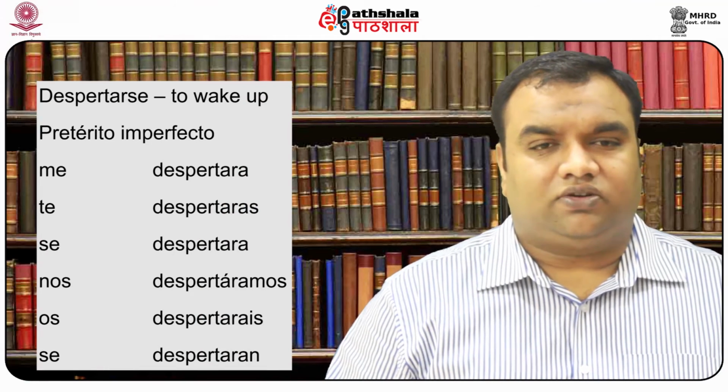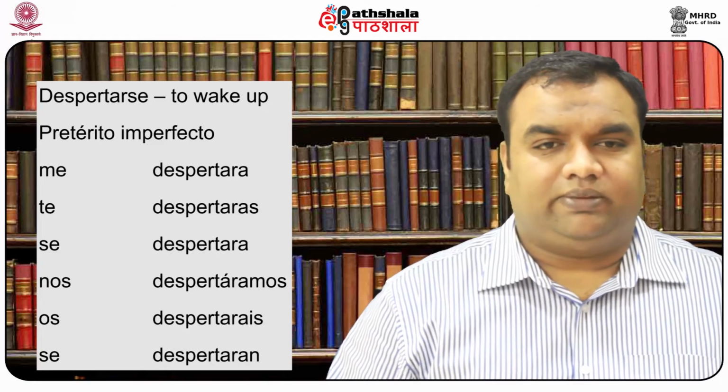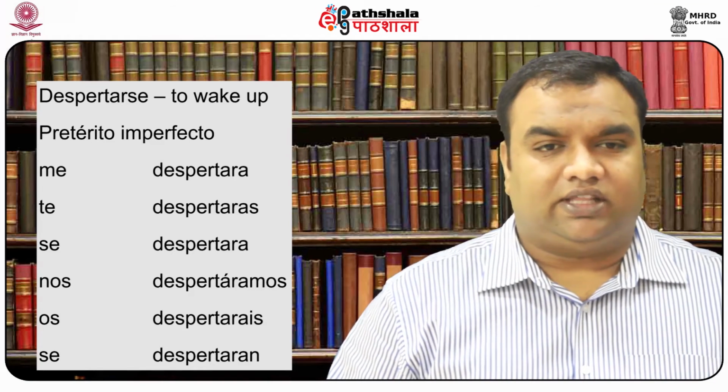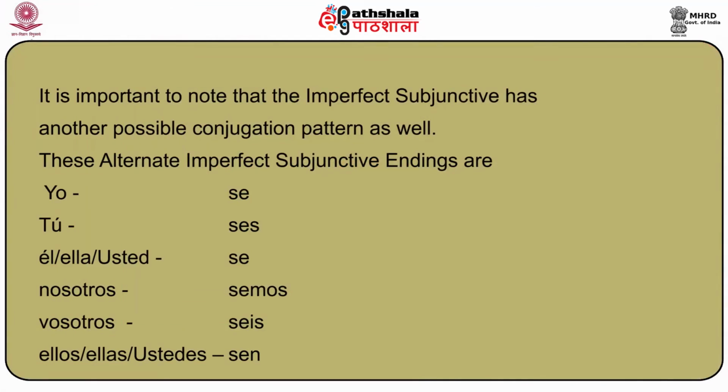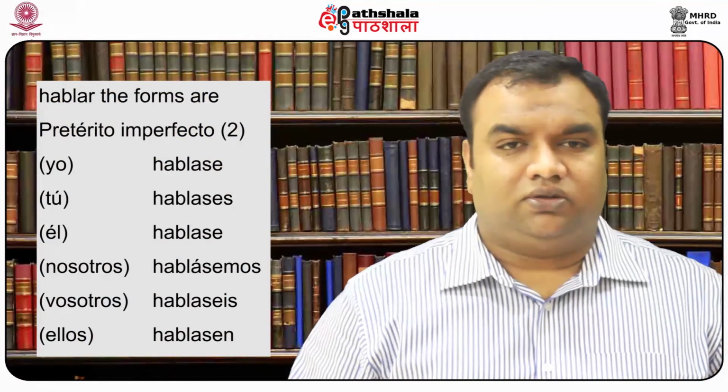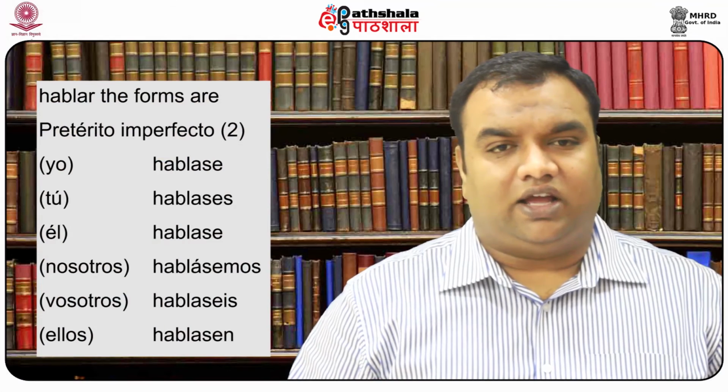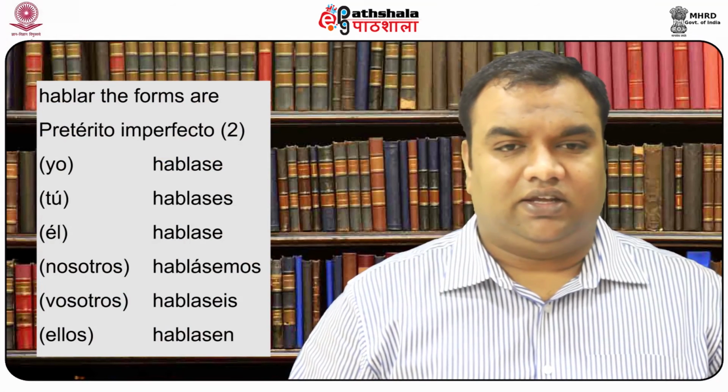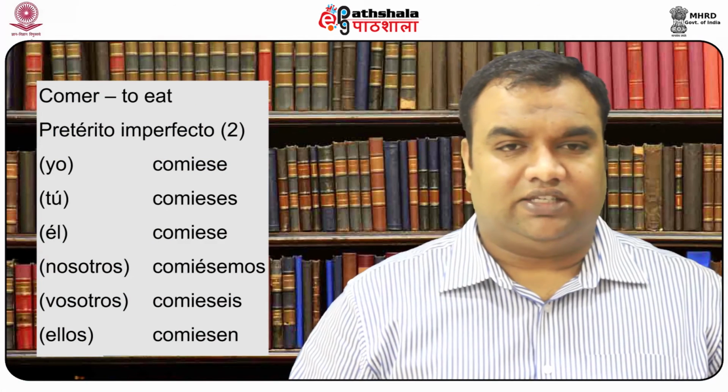The reflexive verb despertarse is conjugated like this: me despertara, te despertaras, se despertara, nos despertáramos, os despertarais, se despertaran. It is important to note that the imperfect subjunctive has another possible conjugation pattern as well. These alternate imperfect subjunctive endings are yo -se, tú -ses, él, ella, usted -se, nosotros -semos, vosotros -seis, ellos, ellas, ustedes -sen. So, for hablar, the forms are hablase, hablases, hablase, hablásemos, hablaseis, hablasen.